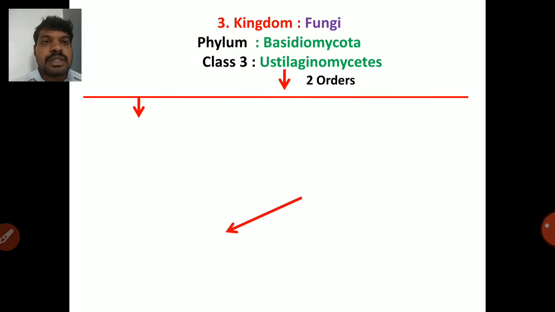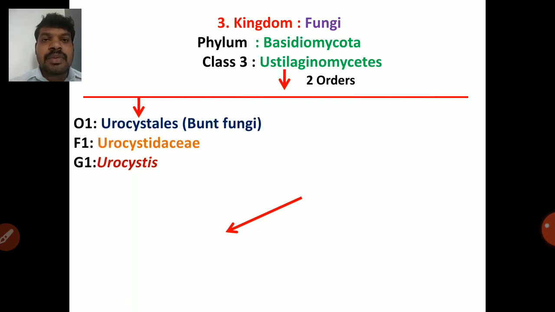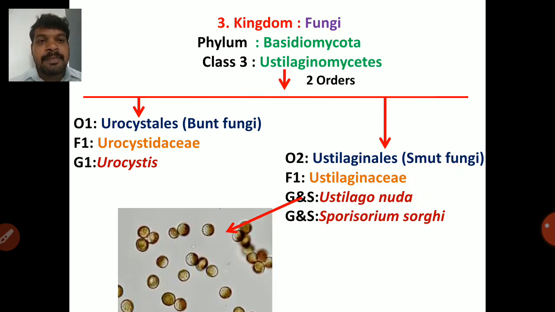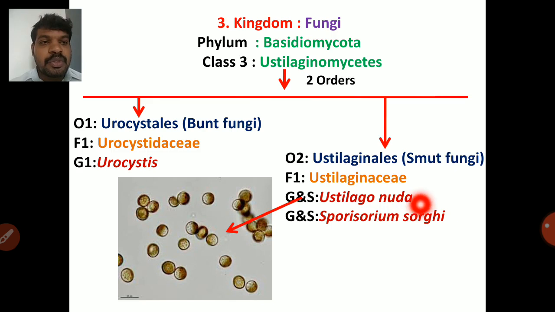So next one is Ustilaginomycetes. There are 2 orders. First one is Tilletiales, that is bunt fungi. Bunt is nothing but stinking smut. So smut with some bad odor. Next one is Urocystidaceae, genus one is Urocystis. Then Ustilaginales, smut fungi which produce smut galls. Family is Ustilaginaceae. Genus and species are Ustilago nuda, which cause wheat smut. Then Sporisorium sorghi causes sorghum smut. So smut spores குட்டி குட்டியாக இருக்கும், கண்ணுக்கு தெரியாத அளவுக்கு இருக்கும். இது microscopic image.